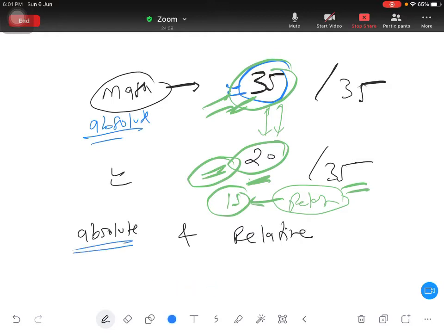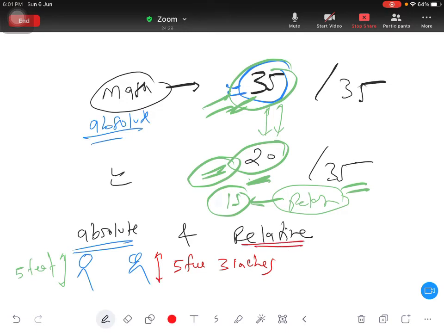Okay. So for example, one person is this, one person is this. This person's height is 5 feet and this person's height is 5 feet 3 inches. So the relative height for this guy is plus 3 inch and the relative height of this guy is minus 3 inch, because this one is smaller, so minus 3 inch and here plus 3 inch, right?